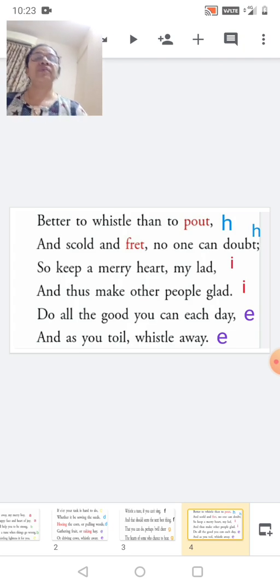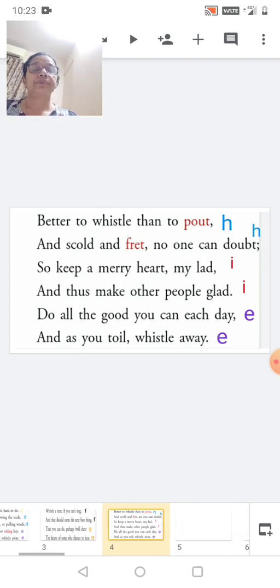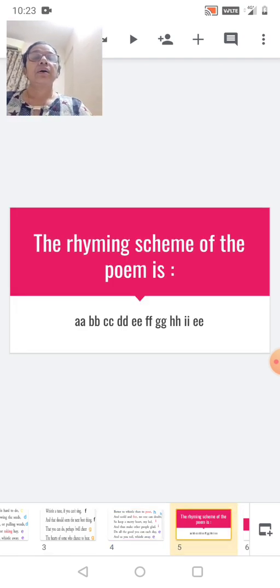Okay. So here we have finished the entire poem. Now let us see what the rhyming scheme of the poem is. The rhyming scheme of the poem is AA, BB, CC, DD, EE, FF, GG, HH, II, EE.